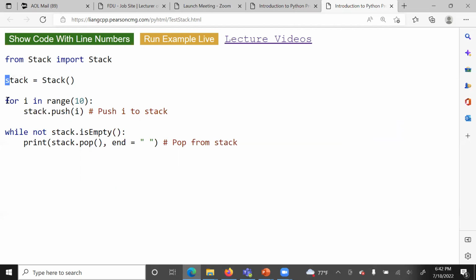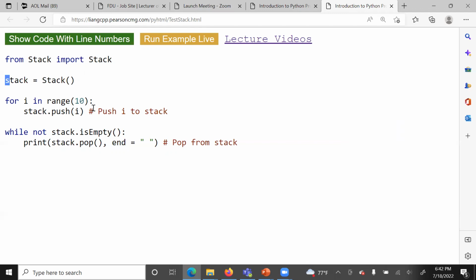Now here we want to push an item into the stack, which we want to push from 0 to 9. So we say for I in range 10, push I. So the first I will be 0, 1, 2, up to 9. When we reach 10, the loop will stop.